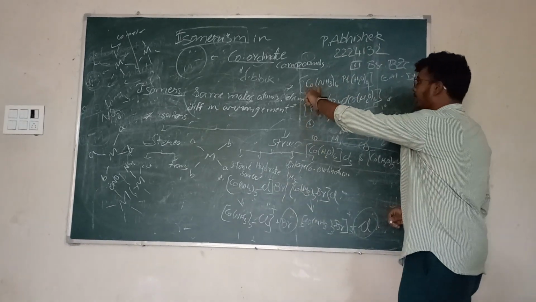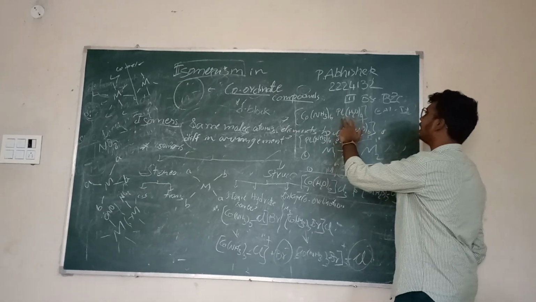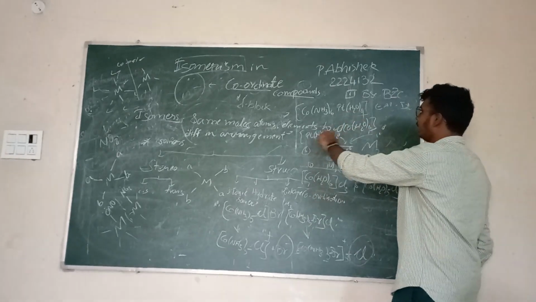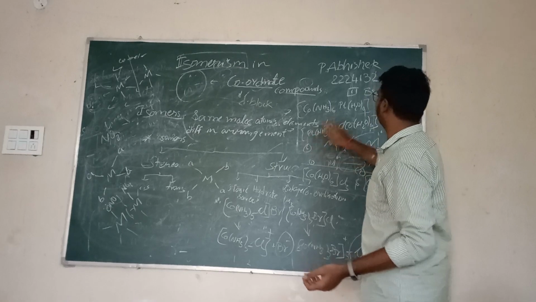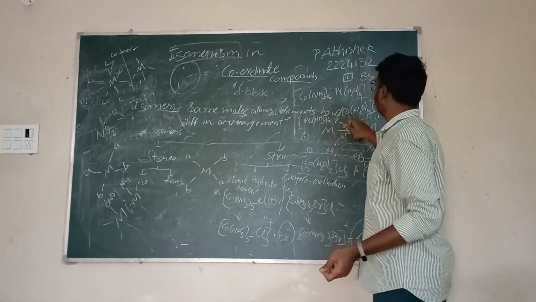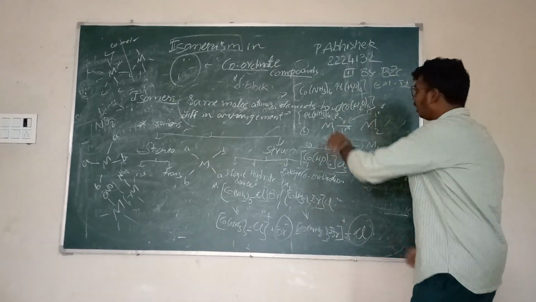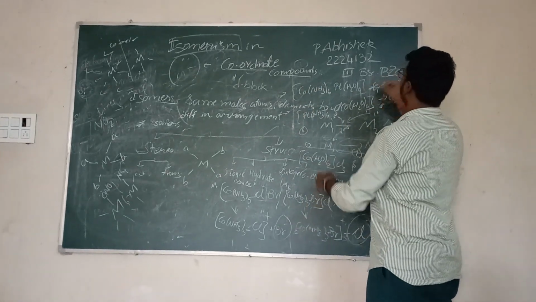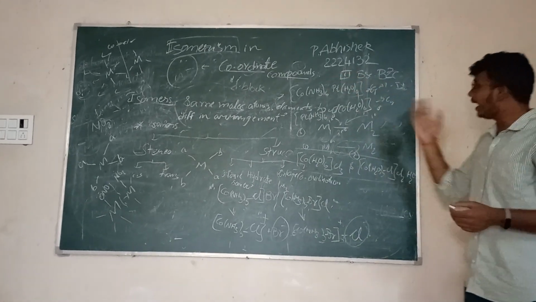Here if you look at the metal atom, cobalt is acting as the metal atom for the ammonia ligands and platinum is acting as the central metal atom for the 6 water molecules as ligands. But coming to these molecules, they have the same numbers: a single platinum and a single cobalt, 6 water molecules in molecule 2 and 6 water molecules in molecule 1, 6 ammonia in compound 2 and 6 ammonia in compound 1. But the central metal atom which is linked to the ligand differs.